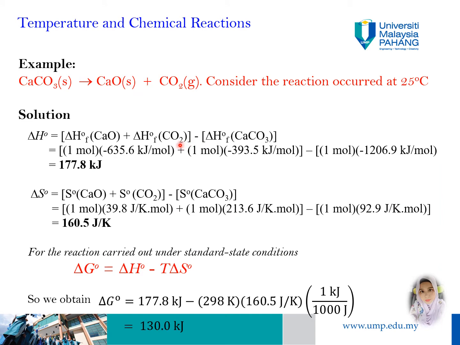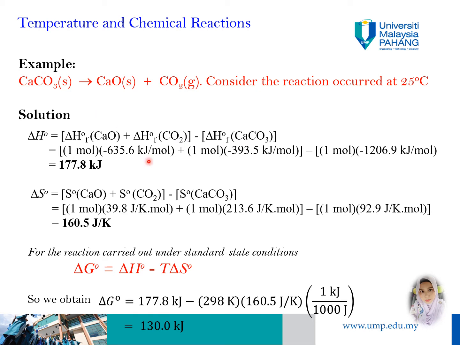Okay, let's say you want to calculate the Gibbs energy for the following reaction, which we consider to occur at 25 degrees Celsius. Firstly, you need to calculate the enthalpy of the reaction, which is equal to the summation of the enthalpy of the products minus the enthalpy of the reactants. Delta H of each species can be found from thermodynamic data.